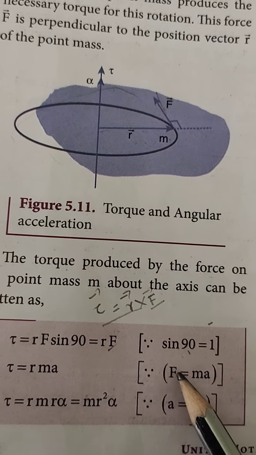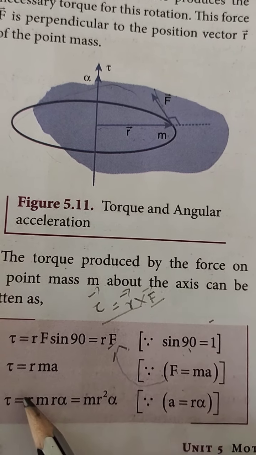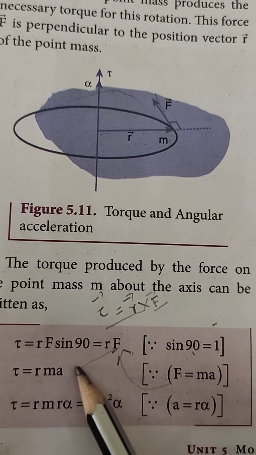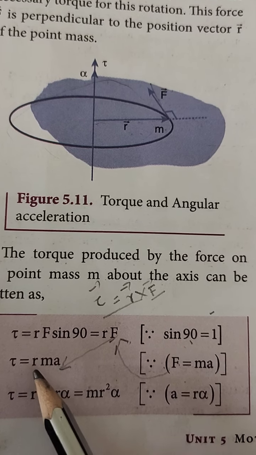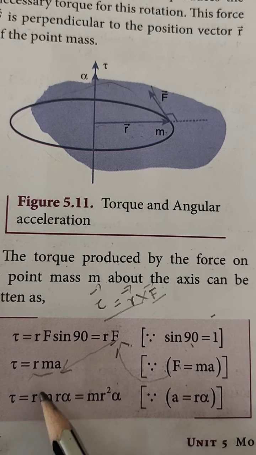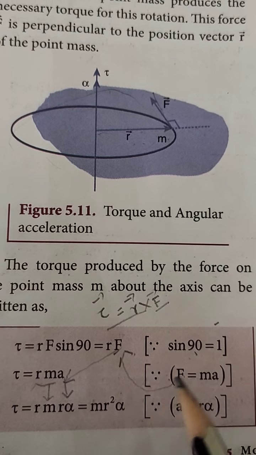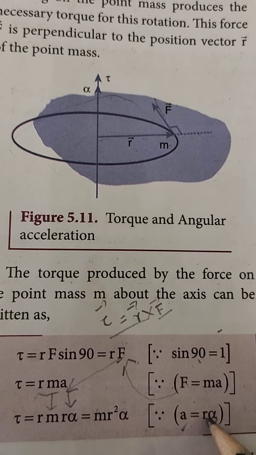According to Newton's second law, F equals m a. Substituting F, tau equals r m a. The relation between linear acceleration and angular acceleration is a equals r alpha.